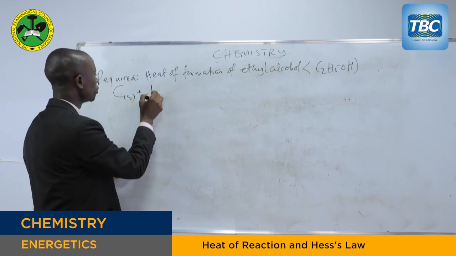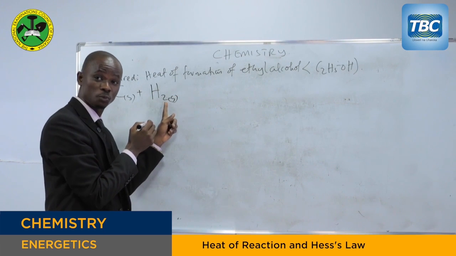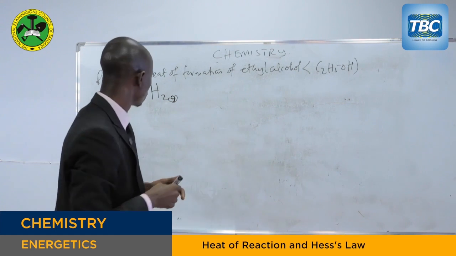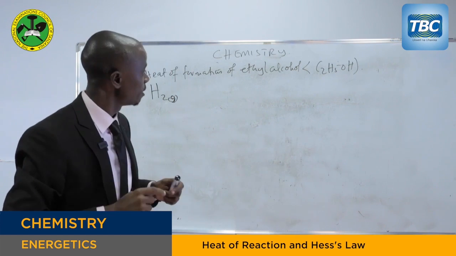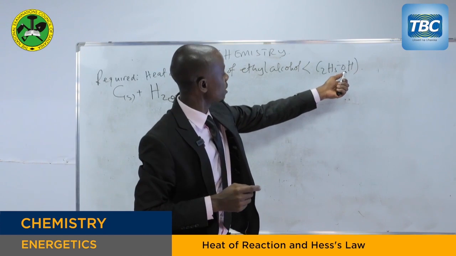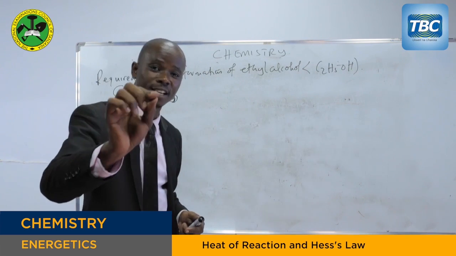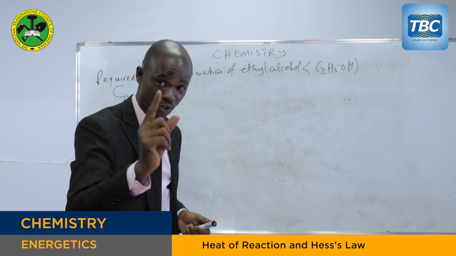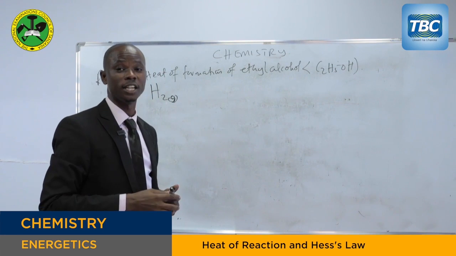So hydrogen is diatomic; we put a 2 here. This means a diatomic gas. This is the second one. The third element constituting this compound is oxygen. Oxygen also exists as a gas. It is very important for you to understand these terms. If you miss out these terms, you are also going to get a challenge.